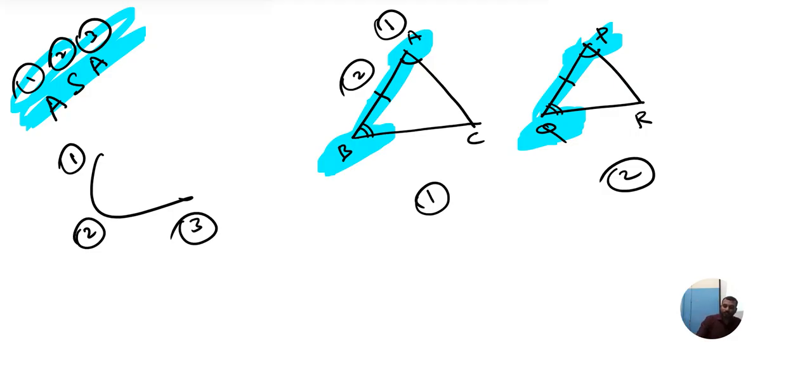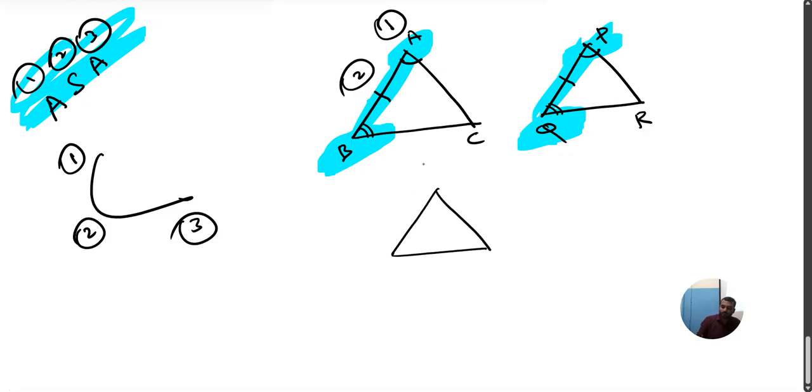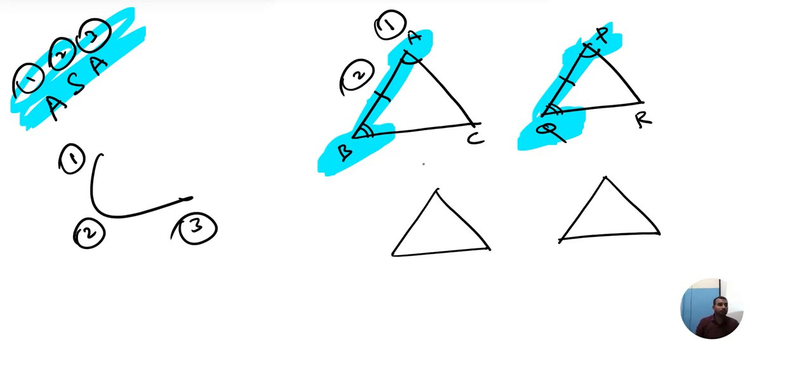Now my last question, dear students, let's see who will answer this. I have taken two triangles. Let me say ABC and DEF. I'm taking angle B here, and angle E here. I will take BC, here I will take EF. Here I will take angle A, here I will take angle D. Now just tell me, can I apply ASA for this?